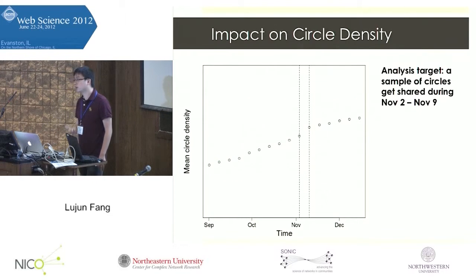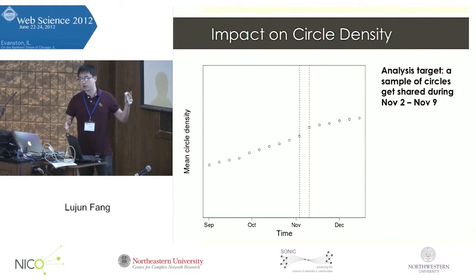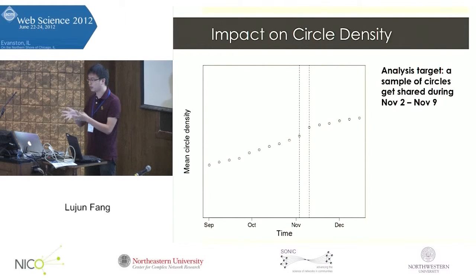So let's look at an example of understanding the impact of circle sharing on circle density. The x-axis here is time from September to December, and I have two dashed lines here representing one specific cohort of circles we are showing. It's from those circles first shared during November 2nd to November 9th.